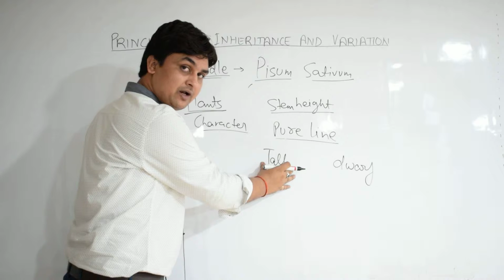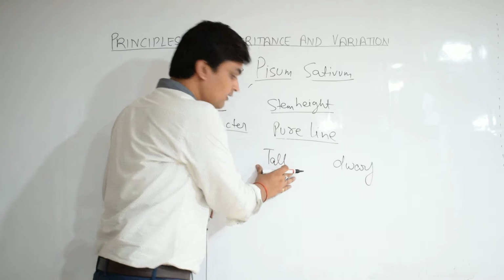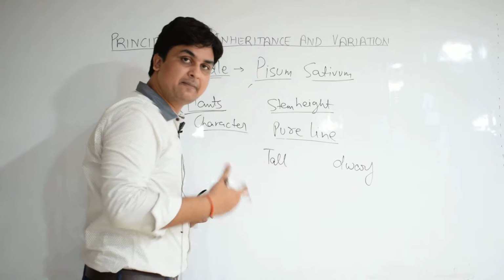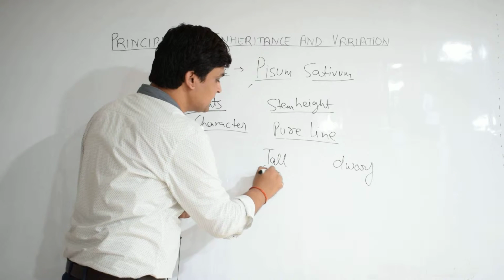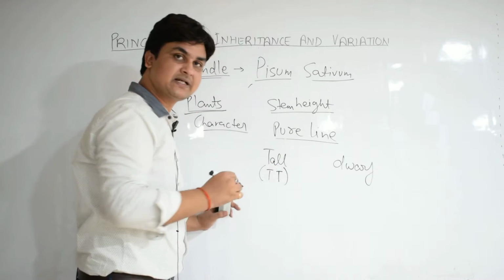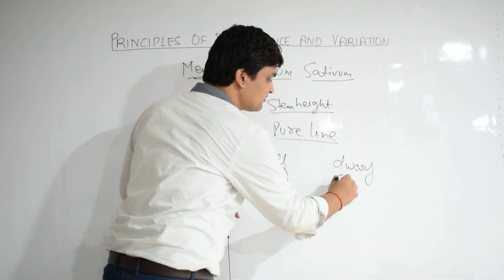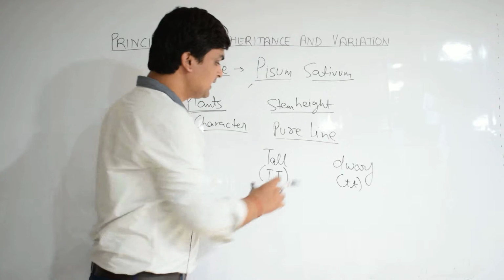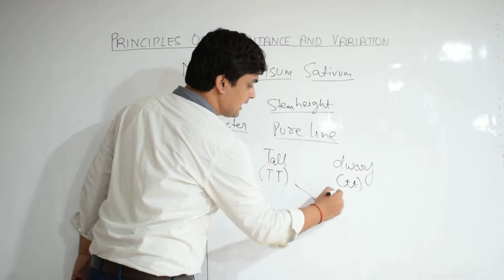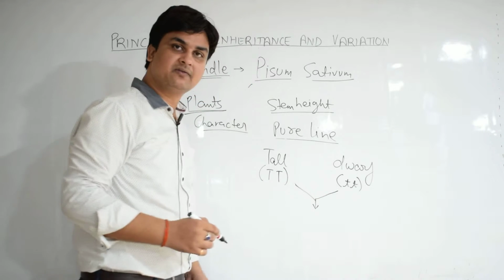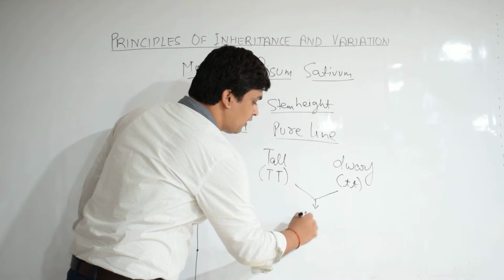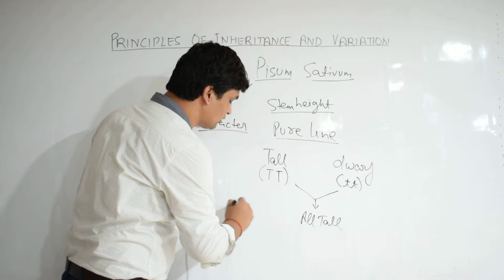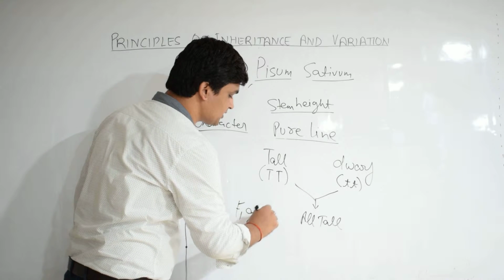Now if the gene responsible for this tallness is to be represented by alphabets, we can represent it by capital T, capital T. And for dwarfness, we can represent it by small t and small t. Now when Mendel hybridized these two types of plants, he obtained all tall plants in the next generation, that was known as the F1 generation.